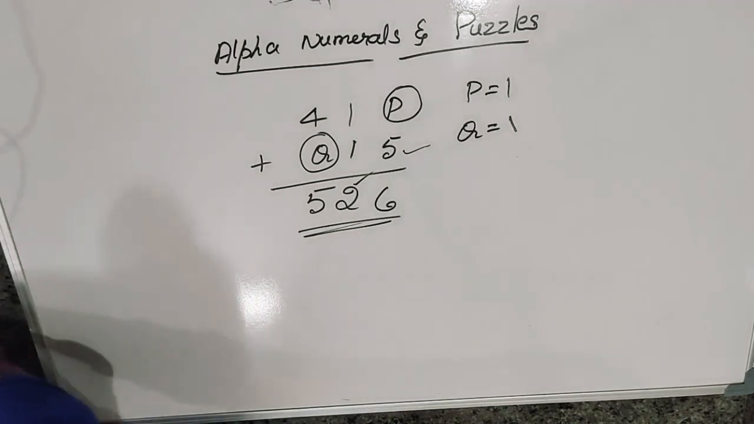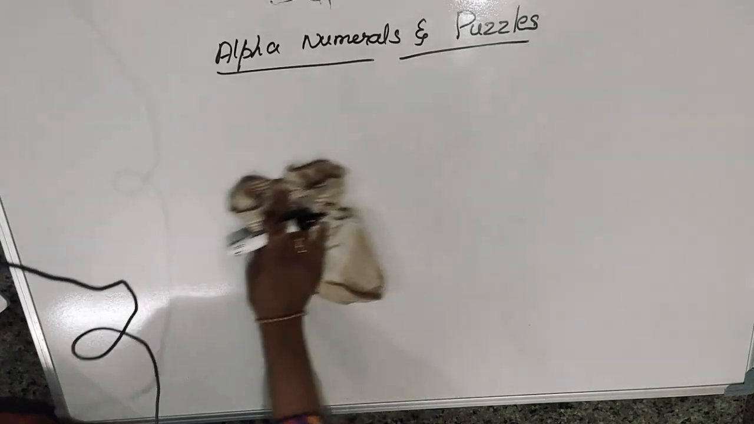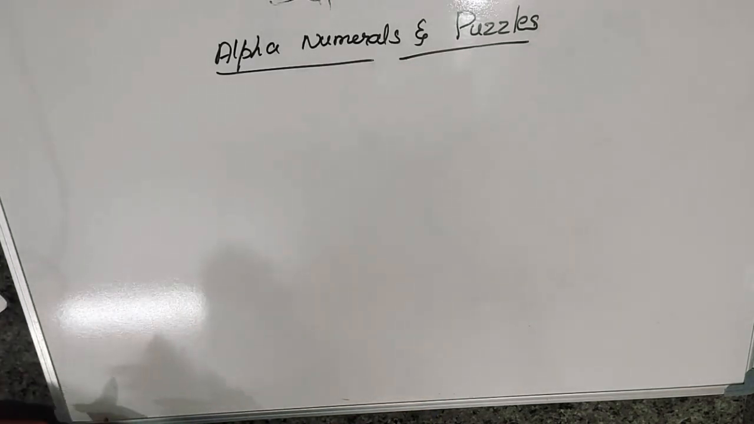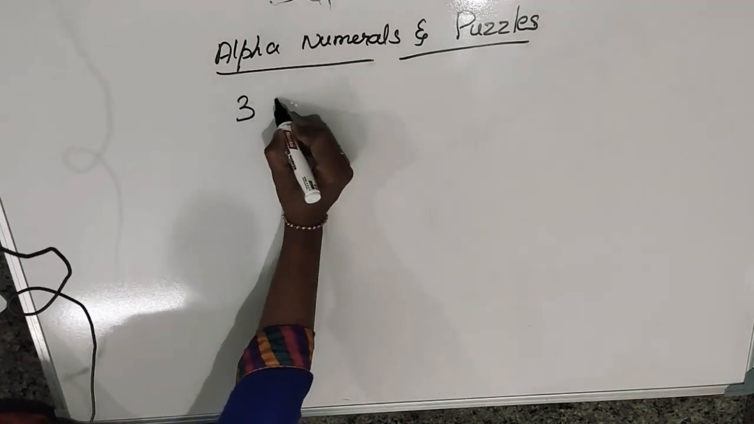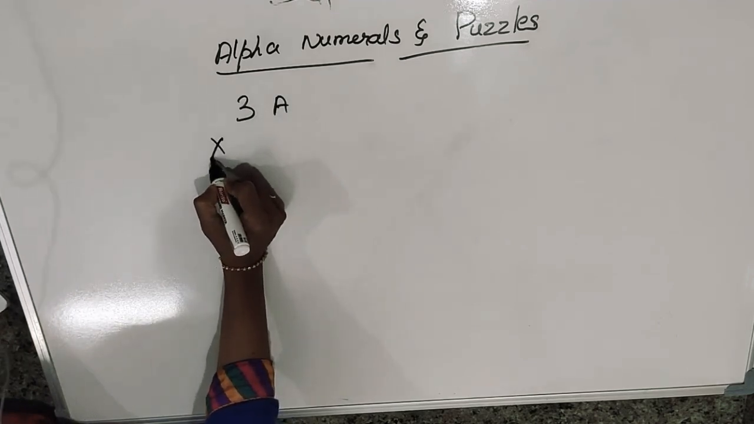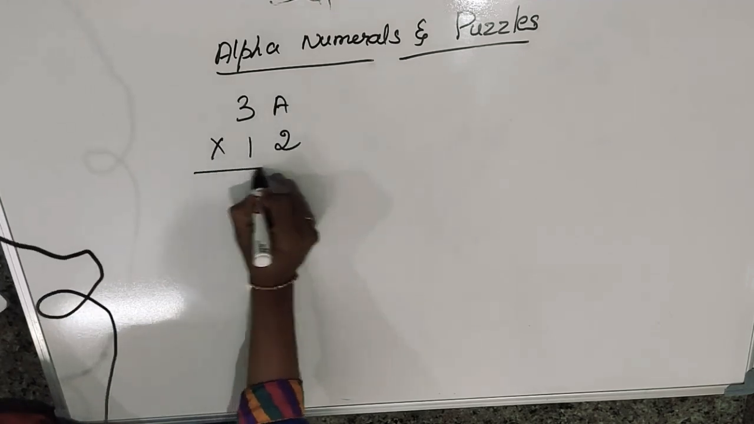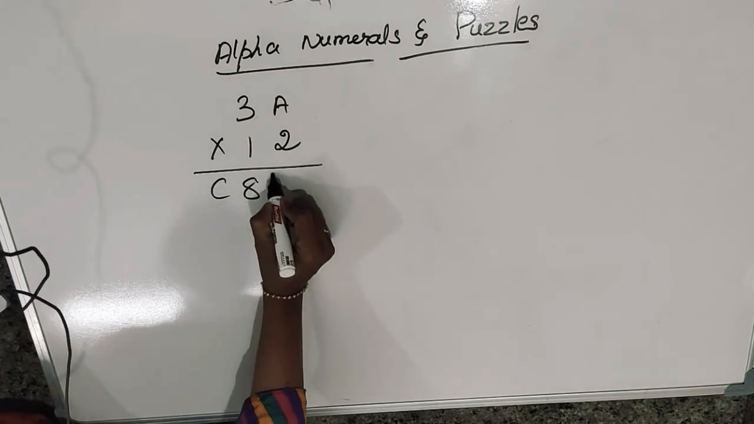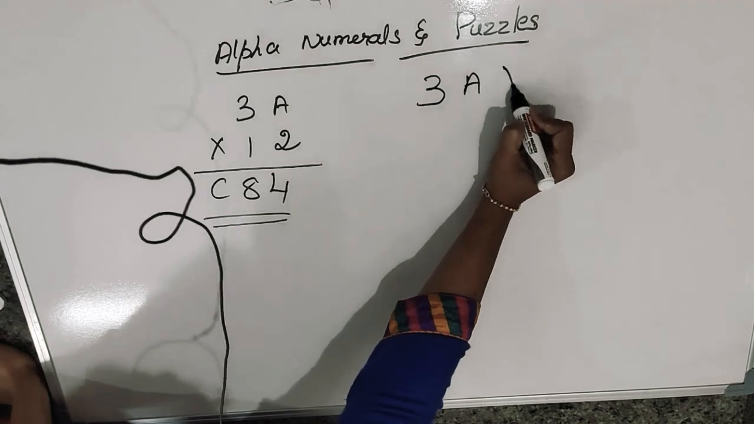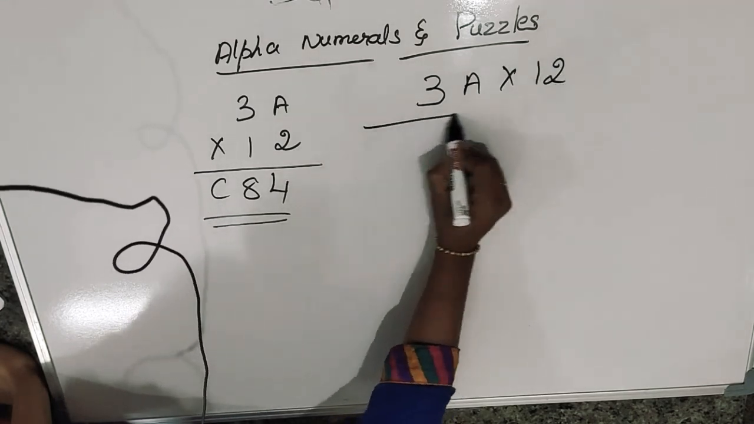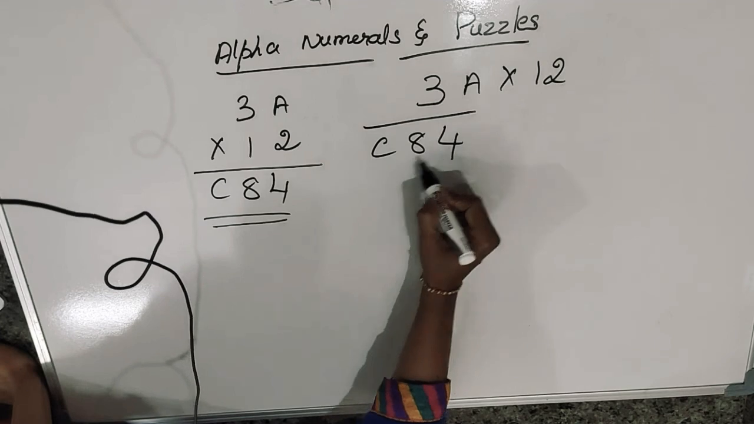Okay, next question, we will solve one more. This type of question is not only coming in addition, it may come in multiplication also. I will take one more question for multiplication. 3a into 12 is equal to C84. If you want, you can write it in the proper form.